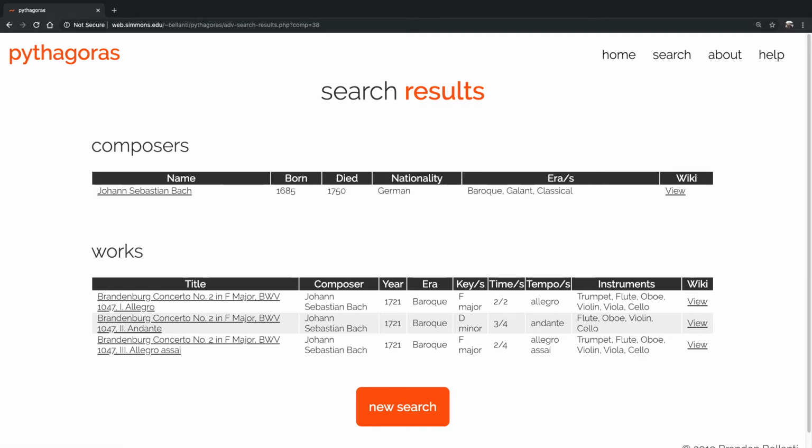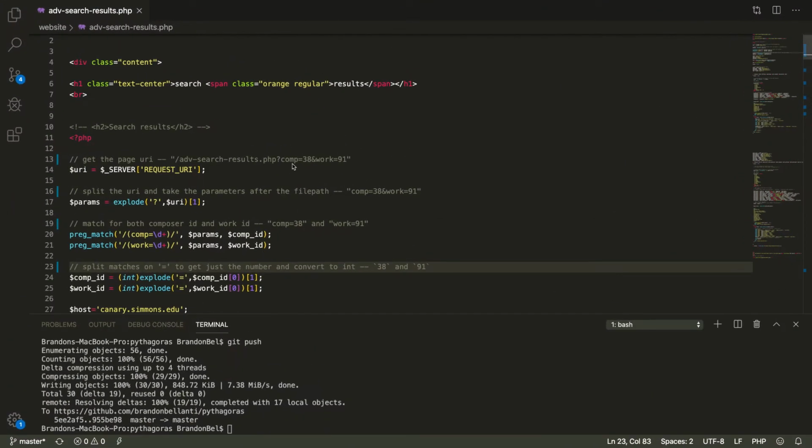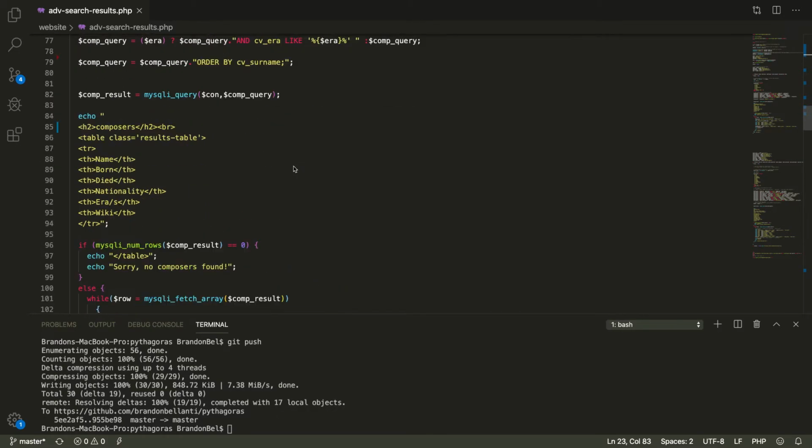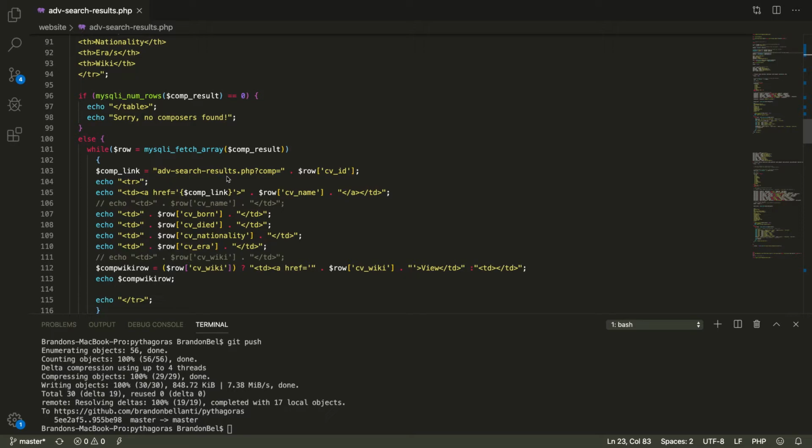So the PHP to make this possible is right here. When I get the composer, I take the composer ID here, CV ID, and append it to this search string. So I have my search file and then comp equals, so whatever the composer ID is.